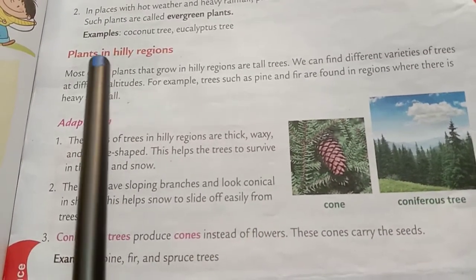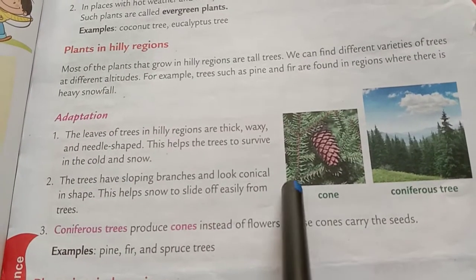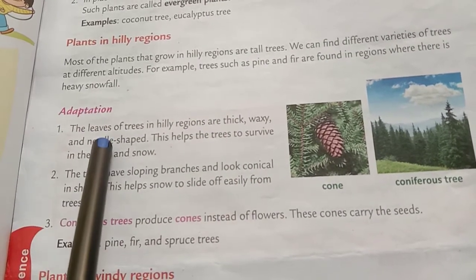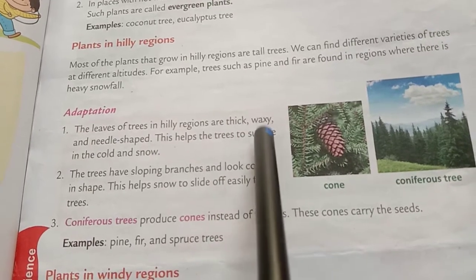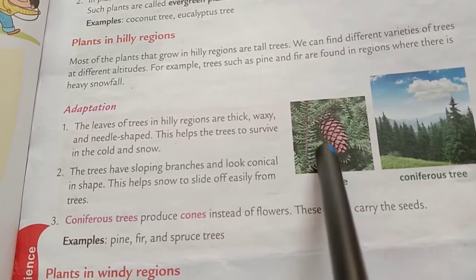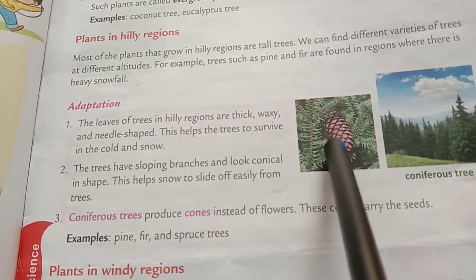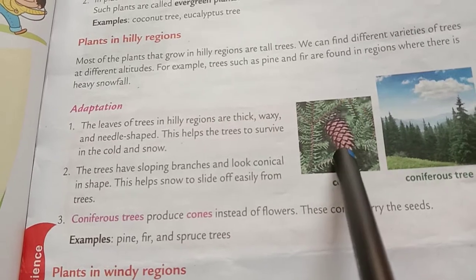Okay. Now plants in hilly regions, you can see the trees are very tall. Okay. And what are the adaptations? The leaves of trees in hilly regions are thick, waxy and needle shaped. You can see the picture, very thick, waxy and needle shaped. This helps the trees to survive in the cold and snow.